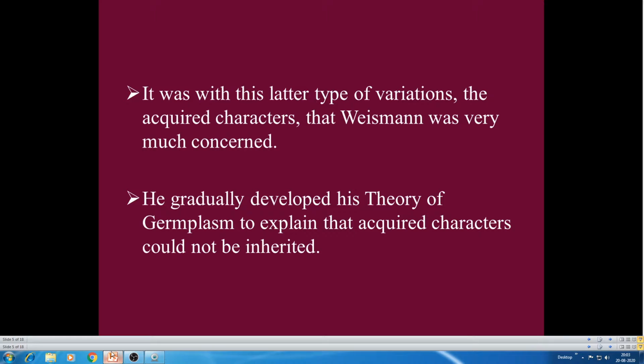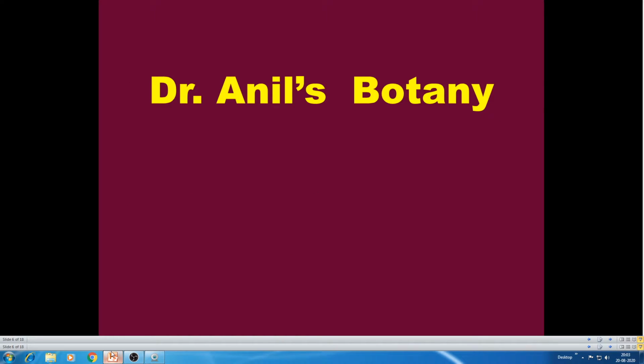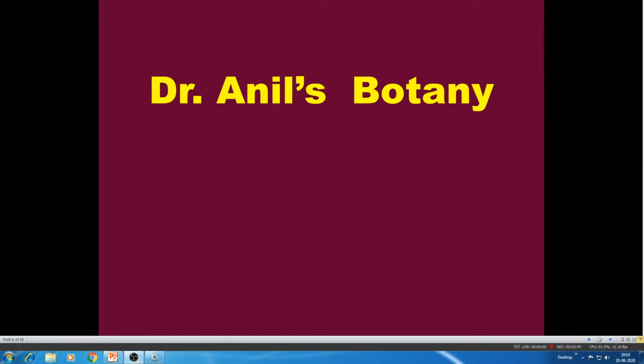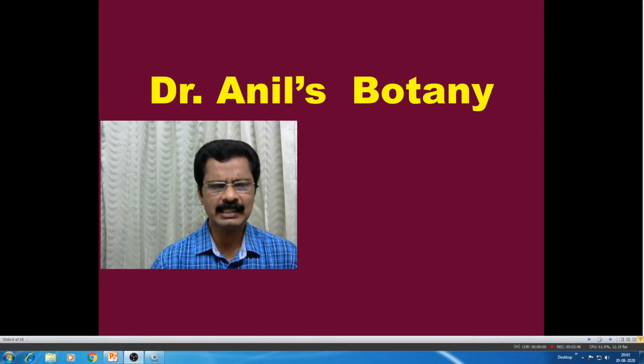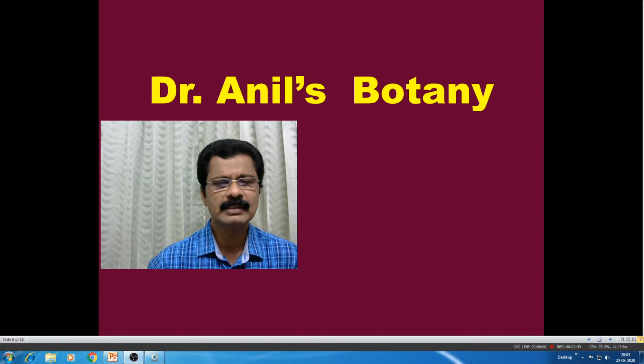Weismann was very much concerned about the acquired characters. That is why he gradually developed this theory of germplasm. And this theory clearly said that acquired characters could not be inherited. That was the basic principle of Weismann's germplasm theory.